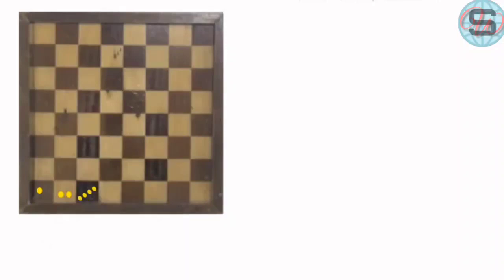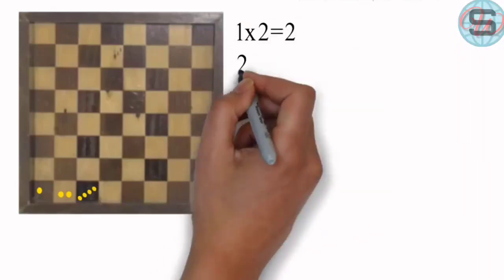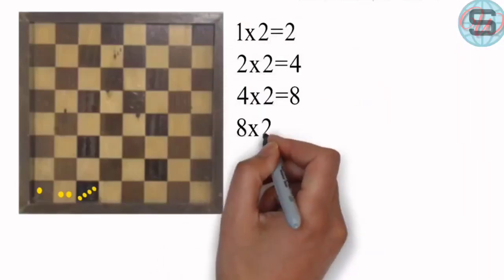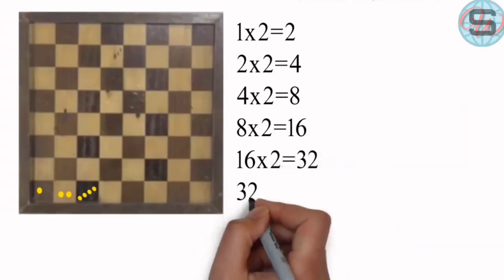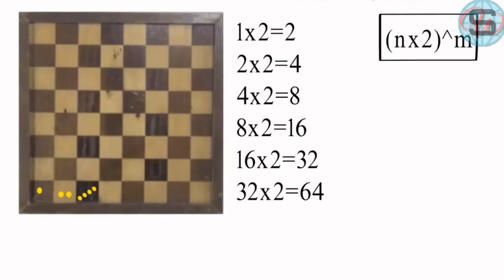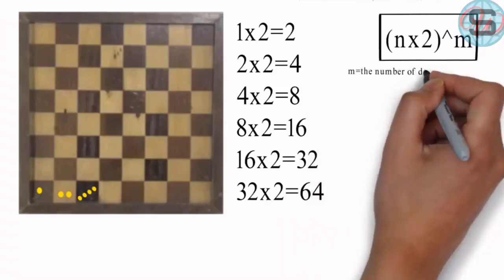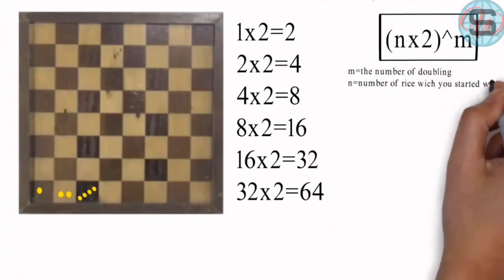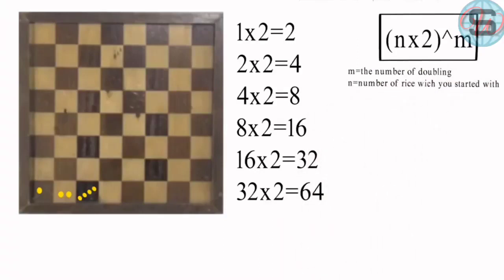Here you will realize that we were doubling the last number to know the next number, and if we wanted the equation which says this, we will write it as n multiplied by 2 power of m, where n is the number of rice pellets in the first square, and m is the number of doublings, or the counting of squares. So if we ask how many rice pellets we will put in the last square, we will say 1 multiplied by 2 power of 56. It equals a very huge number if you try to solve it by calculator.